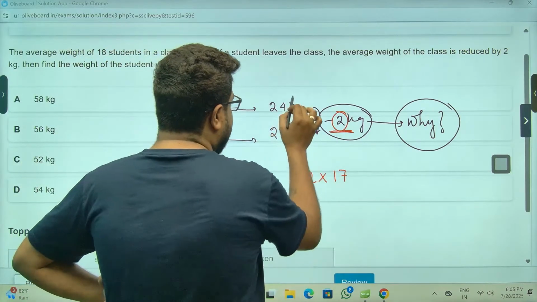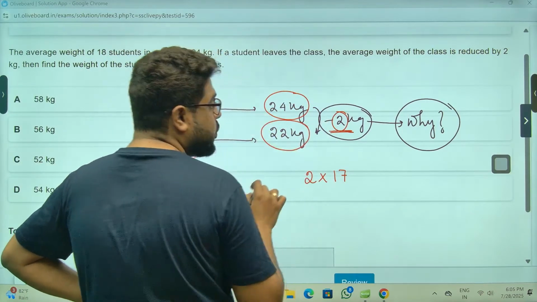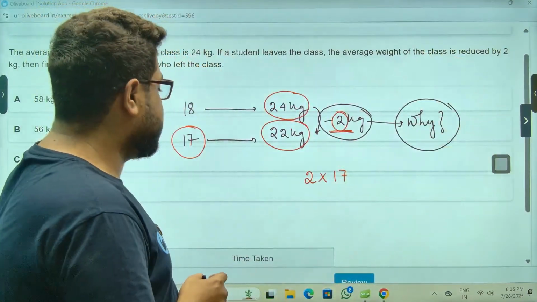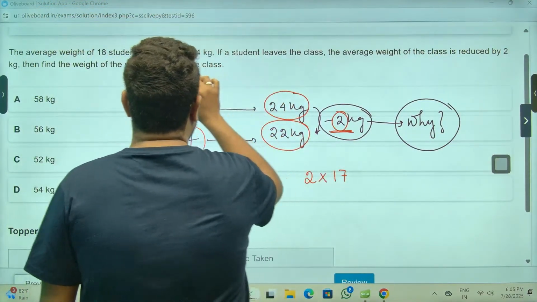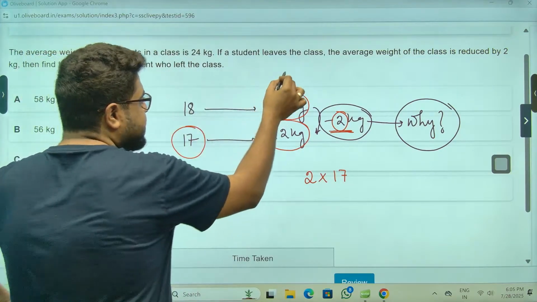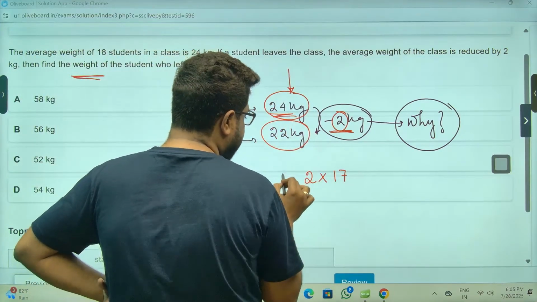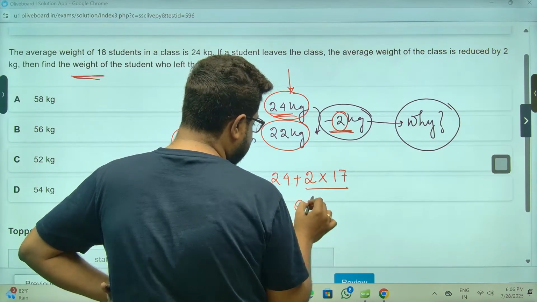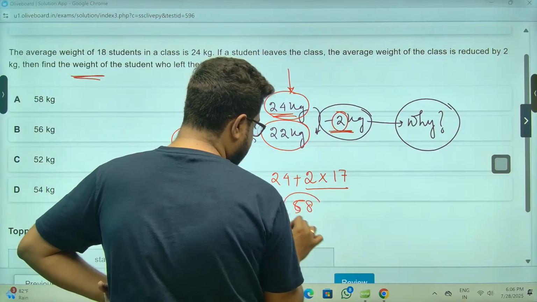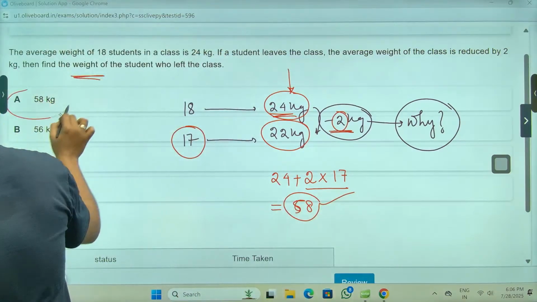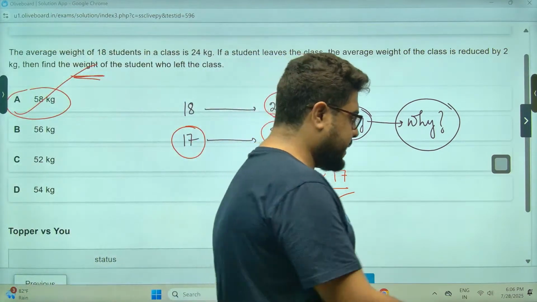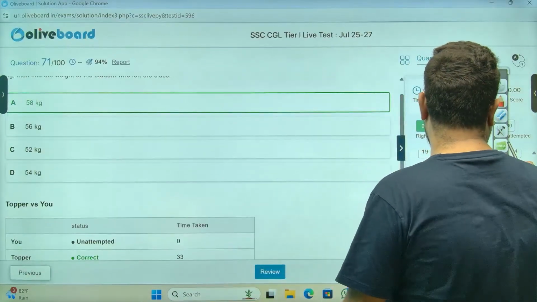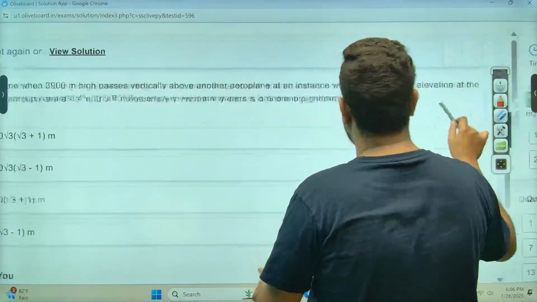Then what? Then the average. Either you take this average or this average. Which average? So always you take the average when that person is inside the group. So when the person we are taking the weight of was included, the average was 24. So ये वाला average लेना है. So the answer will be, sir, 34 plus 24, that is 58. 58 है क्या option में? ये देखो option A में. That's your answer, sir. कभी गलत नहीं होगा ऐसे करोगे तो. Otherwise, many people make silly mistakes in these questions.